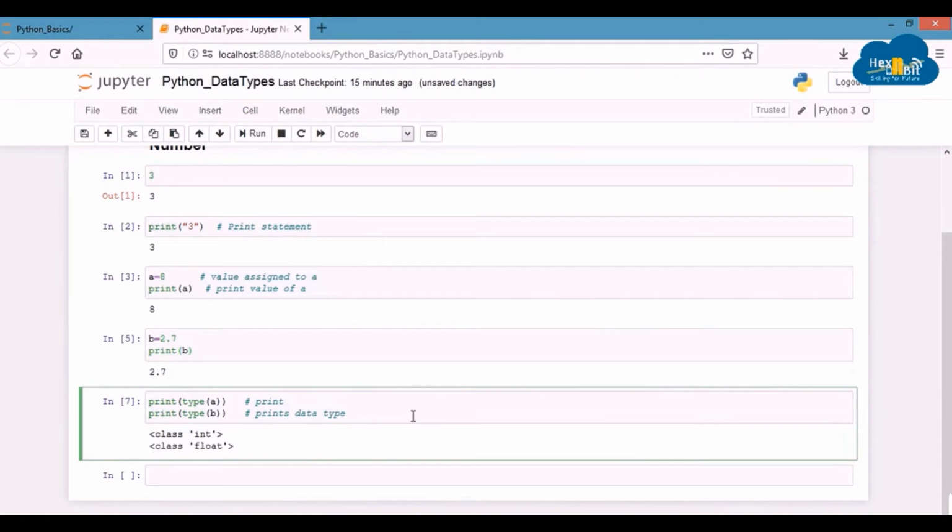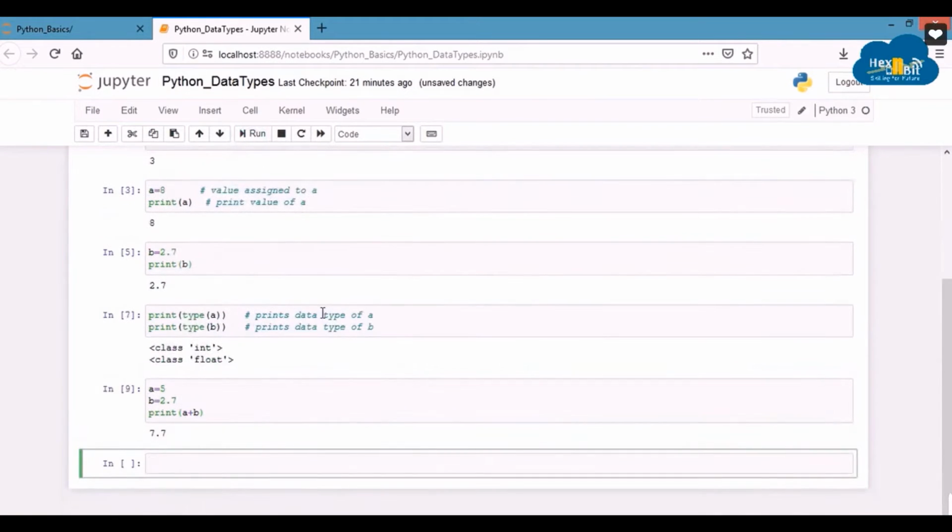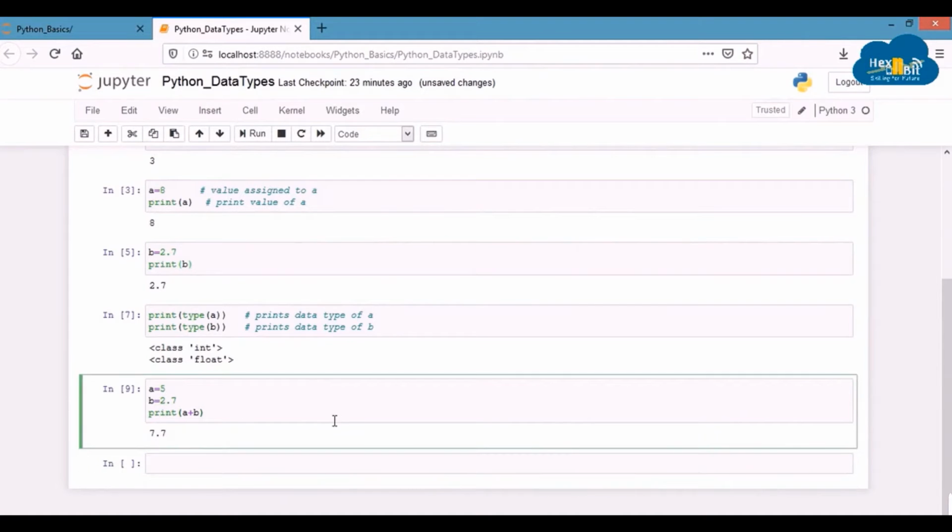Now let's perform some arithmetic operations on our variables. Let's say we want to add a and b and print the result. We can do this by writing print a plus b. So you can see the result is 7.7. The plus symbol used here is an arithmetic operator.